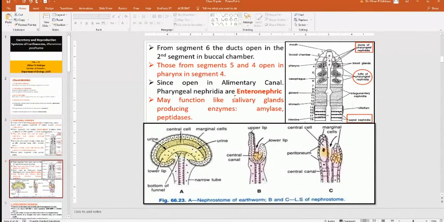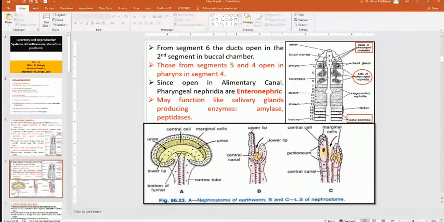What is the function of amylase? Can anyone tell me? What is the function of amylase? Does anyone know? What is the function of amylase, or the function of peptidase? Tell me. Start digestion, sir. Good, good. And what is the digestive function of amylase and peptidase? Peptidase is for protein. Okay, good, very good. Excellent.